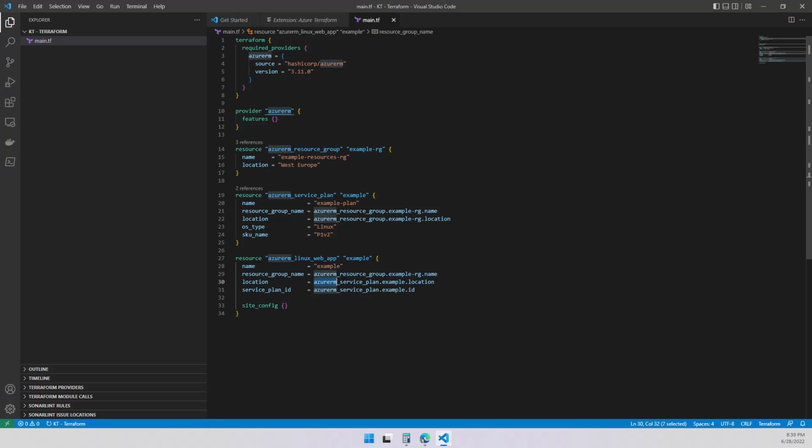So I'm going to check for the app service plan, which is this. I'm going to use what service plan do you have? Oh yeah, example. Let's go for that one. And let's go for the same attribute, location. You've got an attribute location? Yes, it's over here. So same thing for ID. This is how we're going to tell this web app to host it on this one over here. With this, we're good to go.